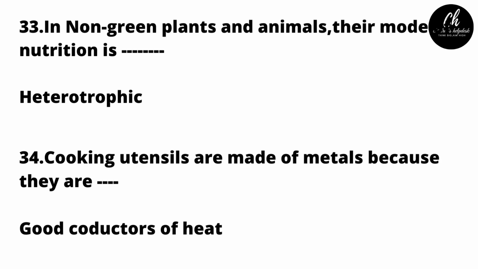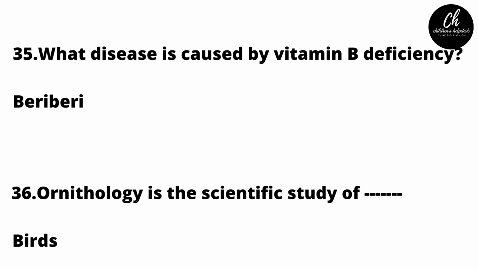In non-green plants and animals, the mode of nutrition is heterotrophic. Heterotrophic is the mode of nutrition in non-green plants and animals. Cooking utensils are made of metals because they are good conductors of heat. What disease is caused by vitamin B deficiency? Beriberi. Beriberi is the disease which is caused by the deficiency of